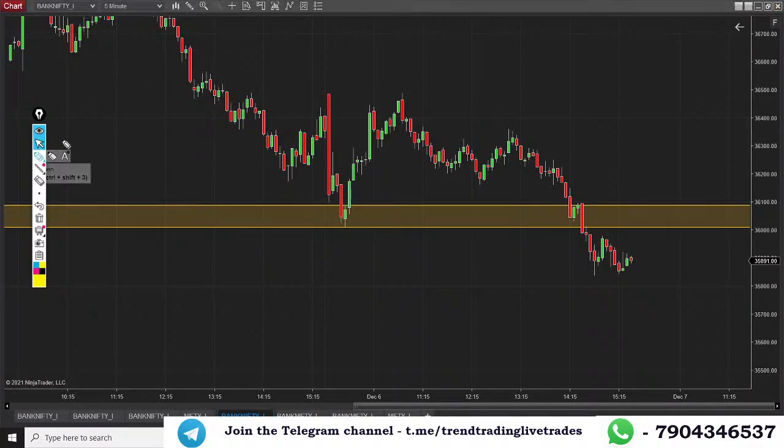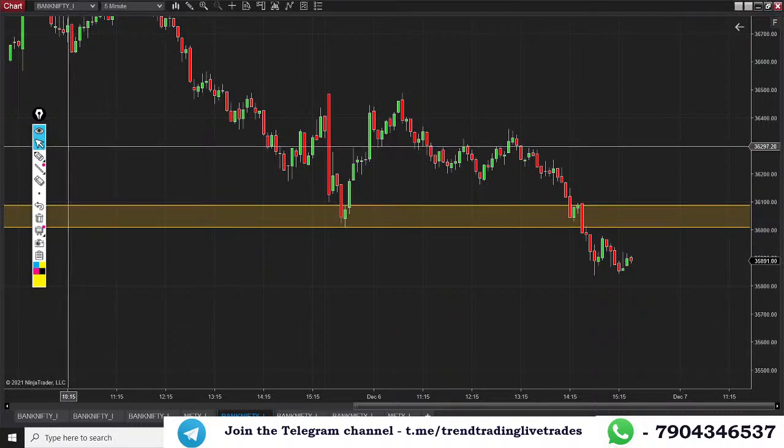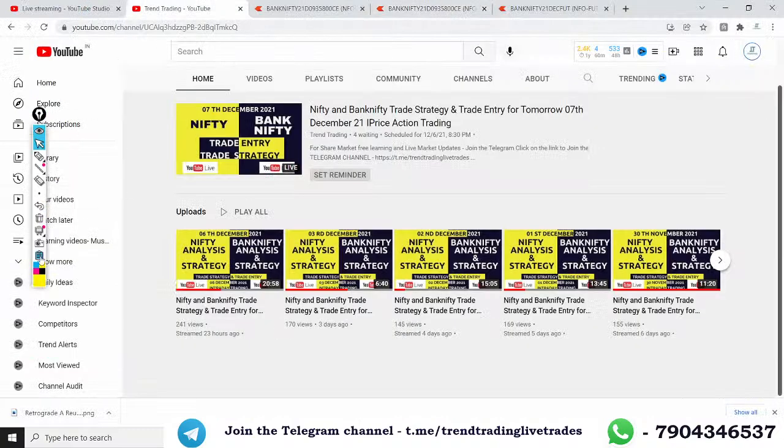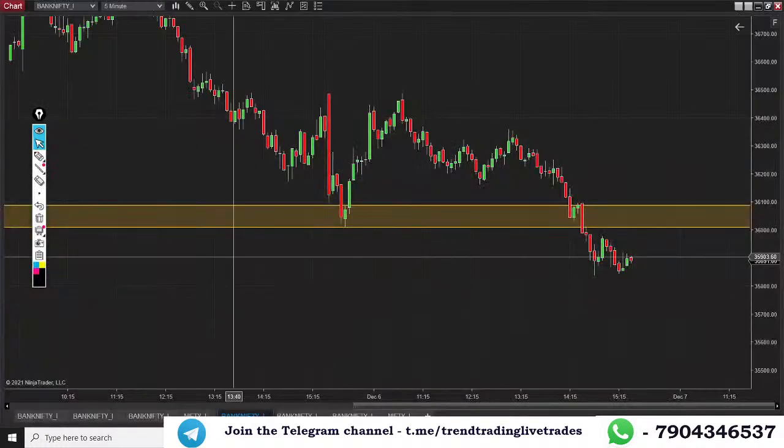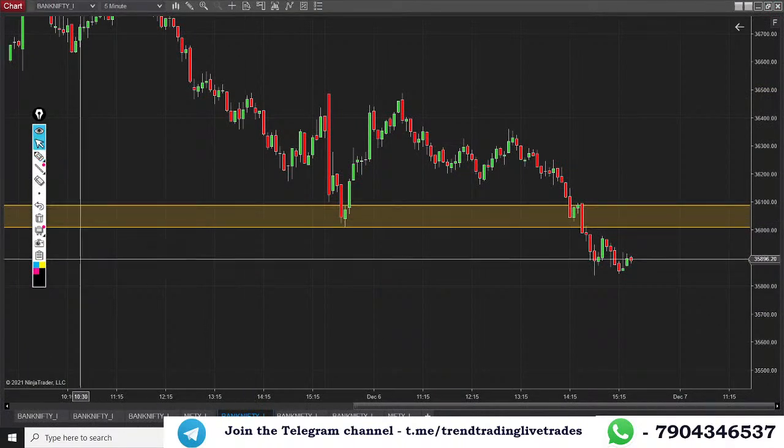So again, this is the Bank Nifty future 5-minute time frame chart. Let me share my levels. Level number one is 36,010 to 36,090. All are future levels. In the last video I even shared how the same future level can be used to take trades in the option as an option buyer. You can watch the video for your reference if you want. So tomorrow's level is 36,010 to 36,090.